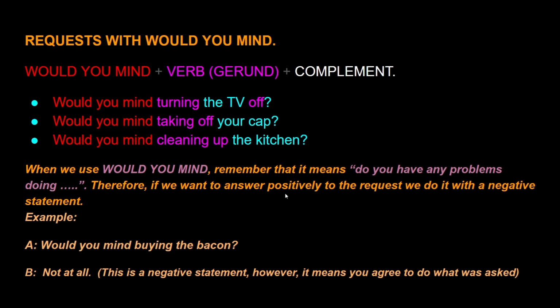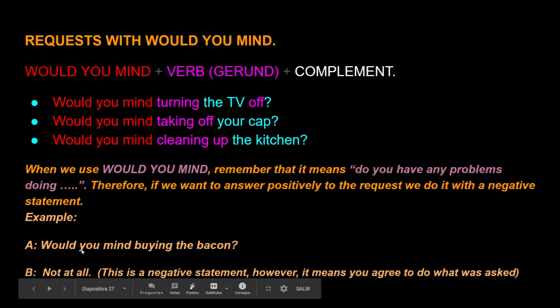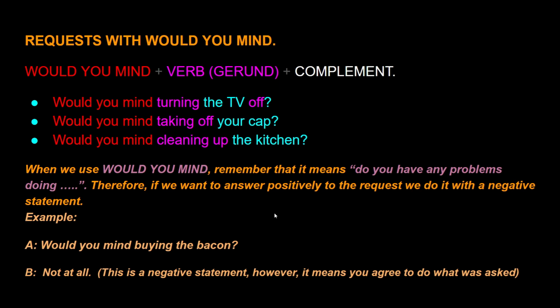Therefore, if we want to answer positively to their request, we do it with a negative statement. For example, if they say, would you mind buying the bacon? Do you have any problems buying the bacon? So you say, not at all. It's like, absolutely not, I don't have any problems. That's what it means. So when you answer with a negative statement to a request with would you mind, what you are saying is that it's okay, that you are going to do what they are requesting you to complete. All right, very good.